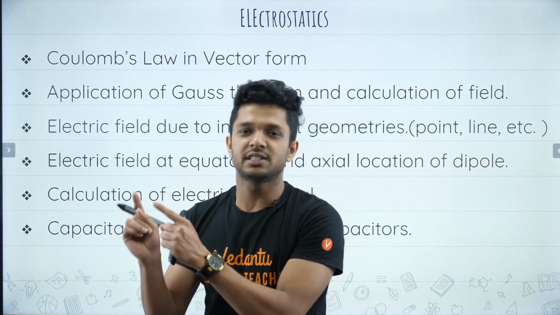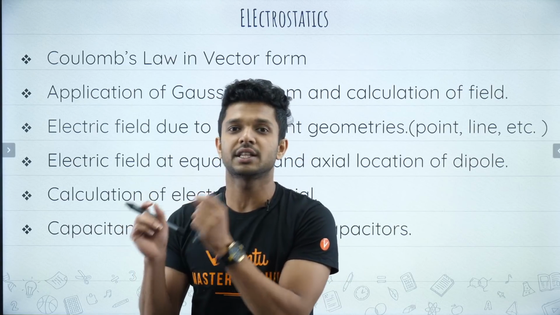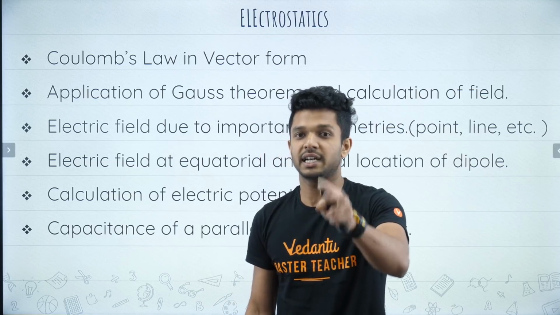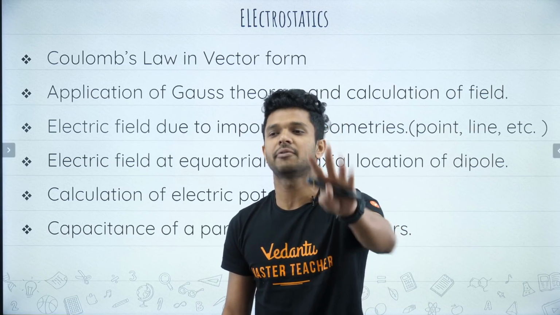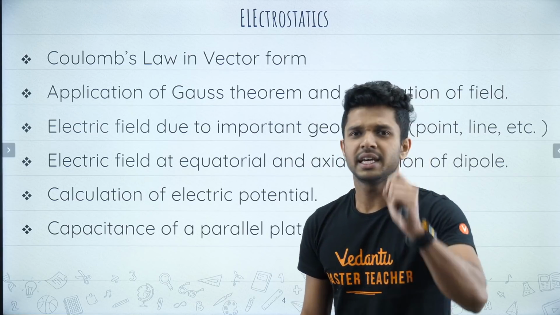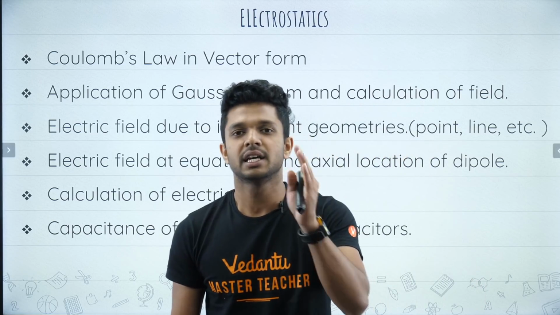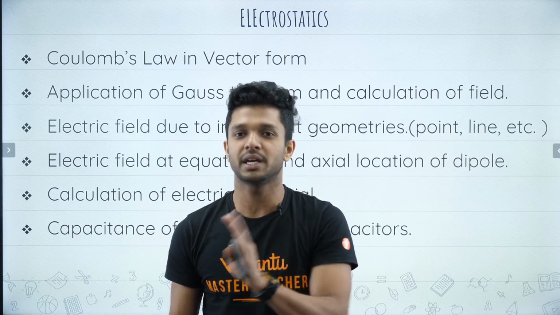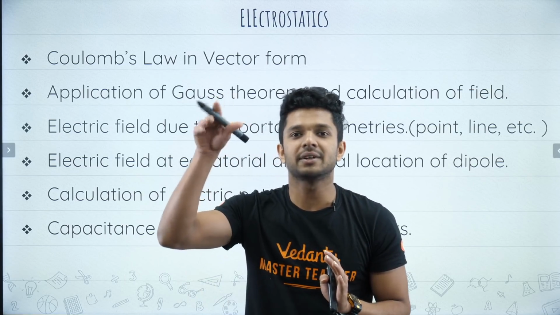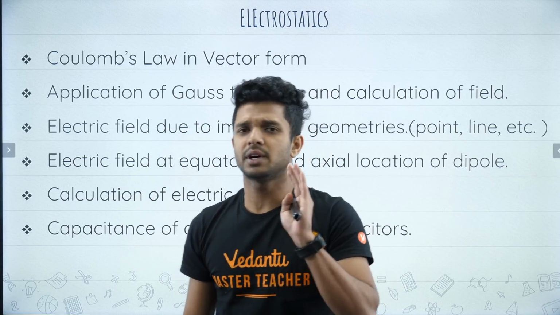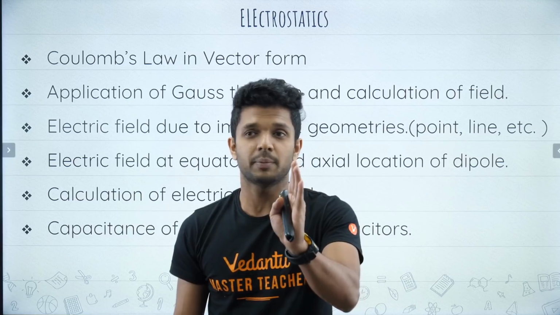Starting from the first chapter, let's see which are the important derivations that we have to go through. The chapter is electrostatics, which means the first two chapters of NCERT. Coulomb's law in vector form is not that hard, because the force magnitude is 1 by 4 pi epsilon 0 q1 q2 by r square multiplied with the unit vector in its direction. That derivation is not that important, but you should know that particular equation.